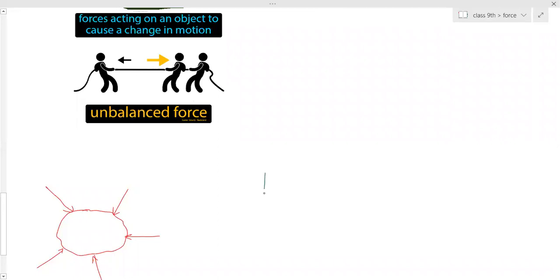Here, these are two inclined planes with equal inclination.